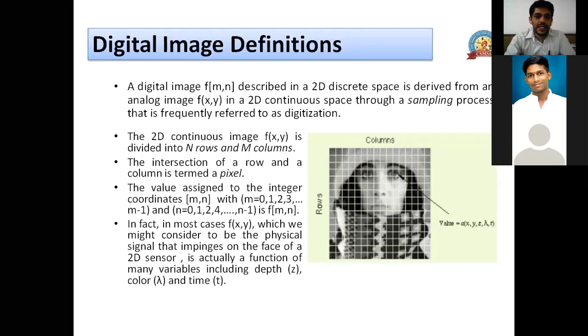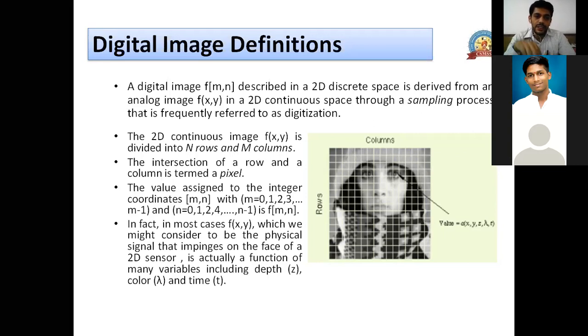In fact, in many cases, f(x,y), the continuous image, falls on the sensor of the camera or the capturing device, and this capturing device converts the intensity. In general, for many devices or images, the intensity is not just the intensity of light, but a function of intensity with depth, color and time also.